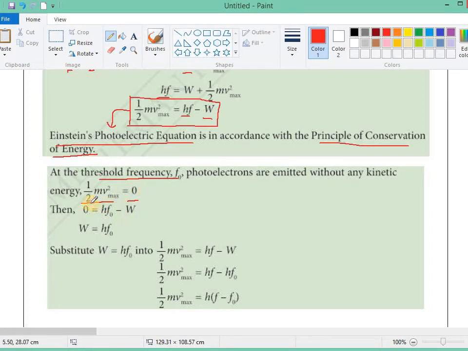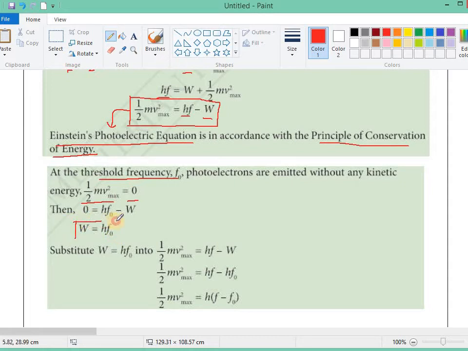So if there is no kinetic energy, the Planck constant times the threshold frequency minus the work done, that means minus the minimum energy needed, is 0. So this minimum energy needed will be equal to the Planck constant times the threshold frequency.